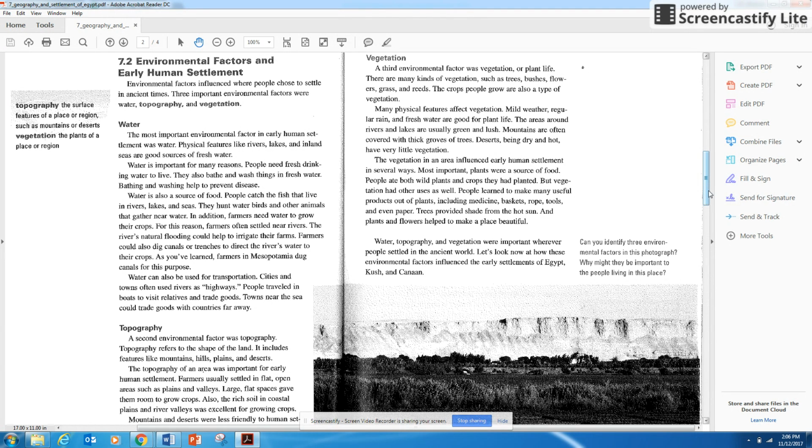(7.2) Environmental factors and early human settlement. Environmental factors influence where people chose to settle in ancient times. Three important environmental factors were water, topography, and vegetation.